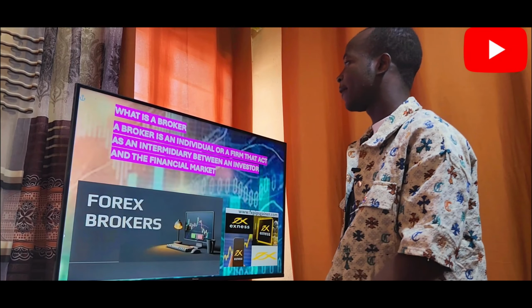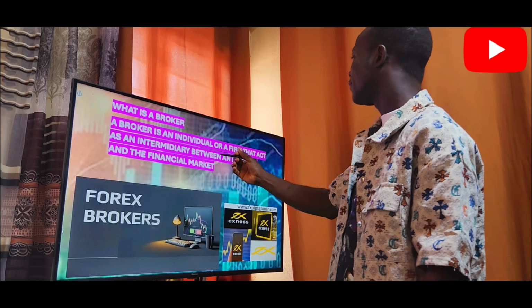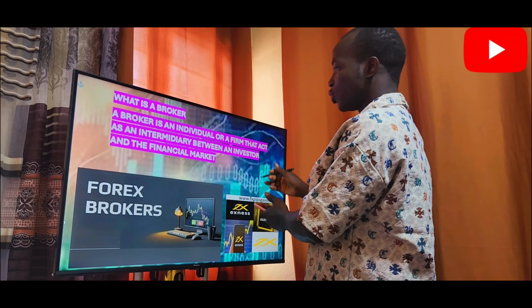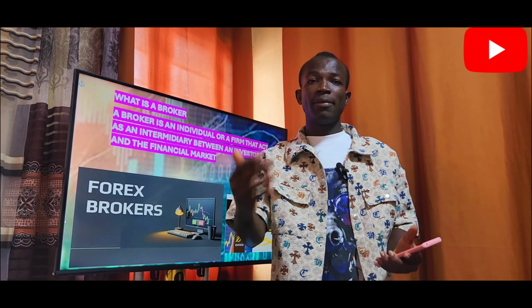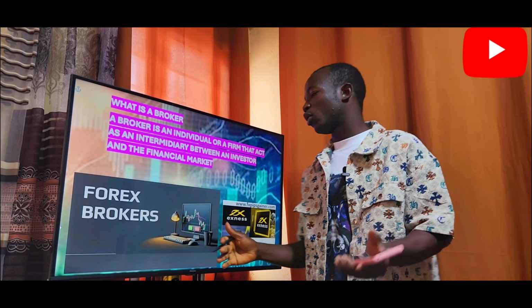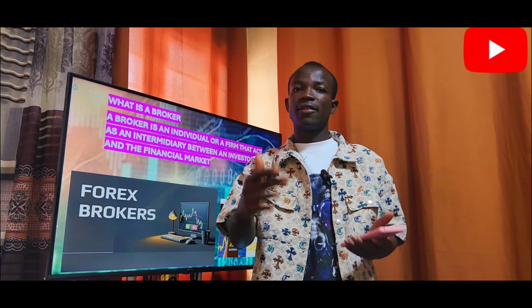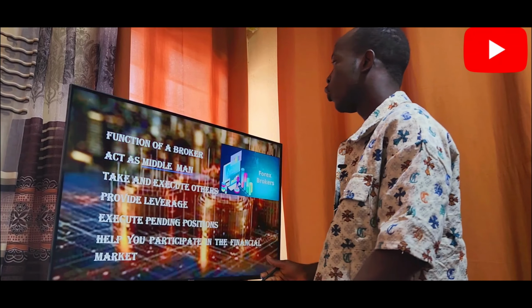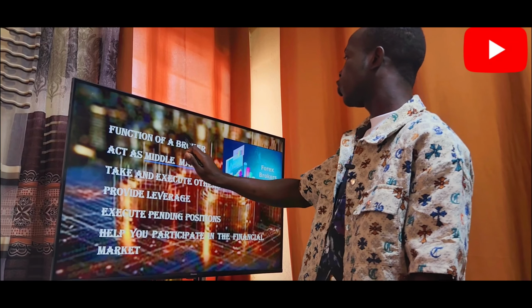We'll be taking it further: what is a broker? A broker is an individual or a firm that acts as an intermediary between an investor and the financial market. We have many brokers: AvaTrade, OctaFX, XNex. I prefer XNex because it has low spread, low commission, and the leverage that XNex gives is actually good. I'll be teaching you what commission is, what spread is, and what leverage is. We'll also move on to the function of a broker.